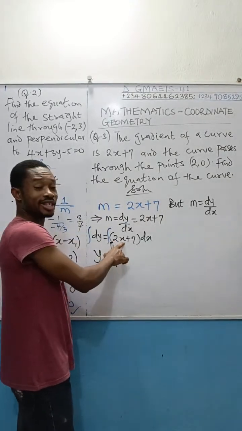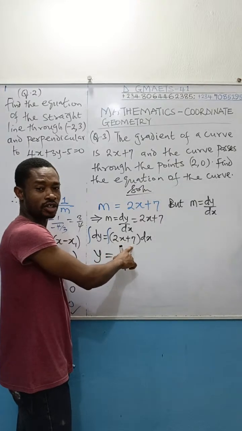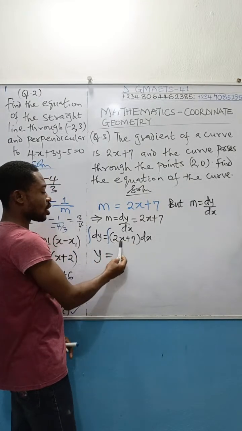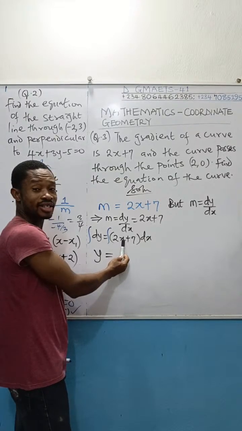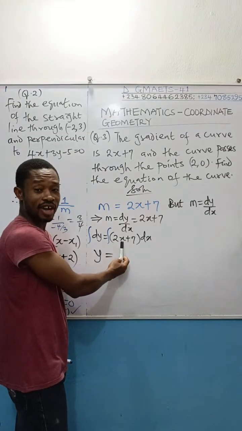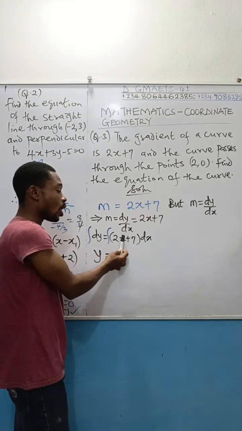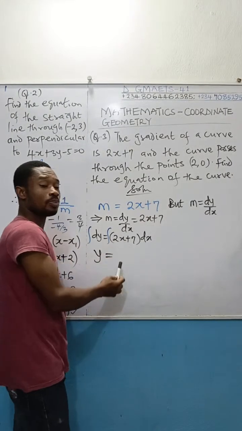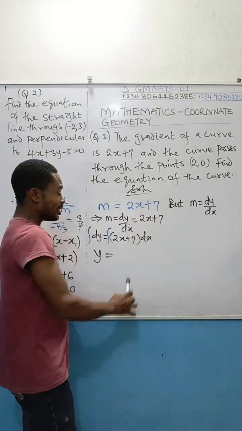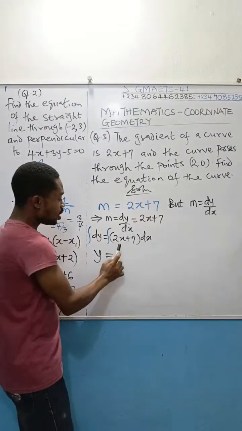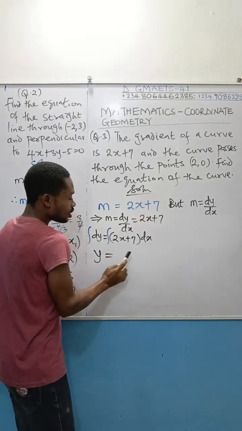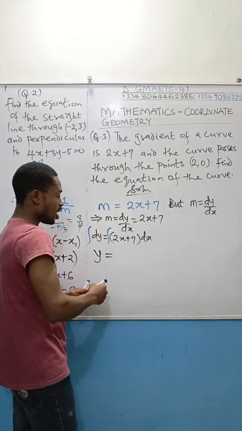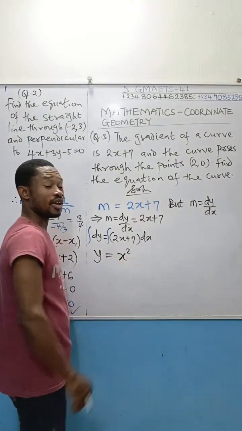Come to 2x, integrate it. You know, this is a polynomial function. So to integrate this term 2x, what do you do? Come to x, add 1 to the power, divide by the power. This is x raised to power 1 already. If you add 1 to the power, you get x raised to power 2. Then divide by that new power 2. If you have x squared over 2, that 2 will cancel this 2 here. Therefore, this term is simply x squared if you integrate it.